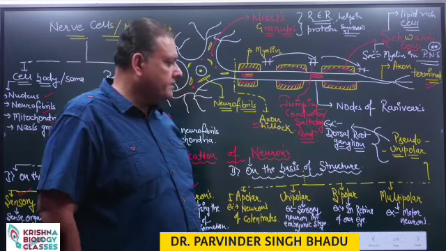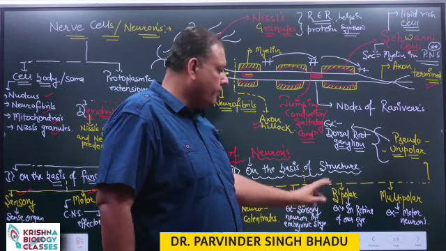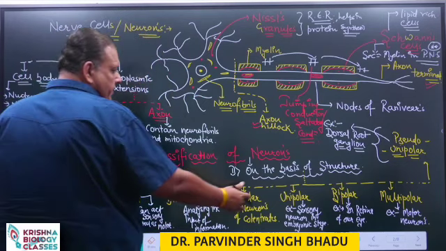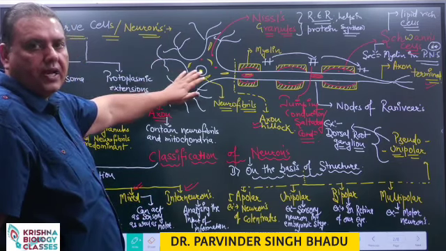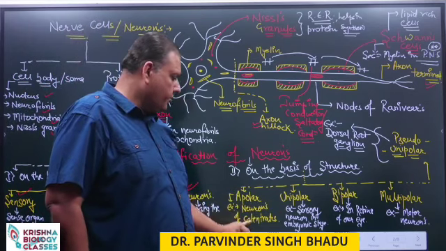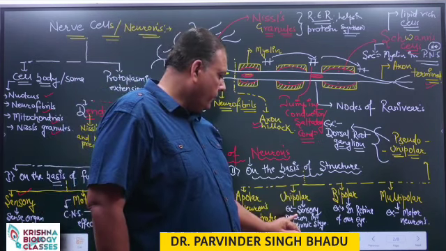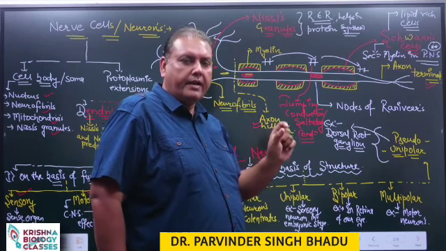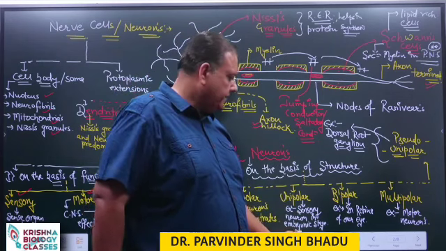On the basis of their structure, these neurons are further considered of the following types: apolar, unipolar, bipolar, multipolar and pseudo-unipolar. Apolar: all the extensions are similar in size, so we are unable to classify them into dendrite and axon, so it is named as apolar neuron. Such neurons are present in organisms of coelenterates. Unipolar: one predominant protoplasmic extension is present. Such neurons are present in our embryonic stage.